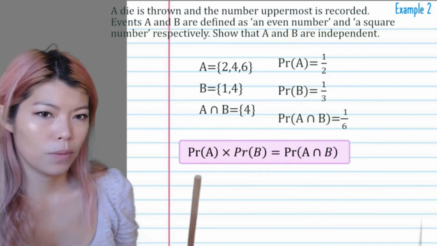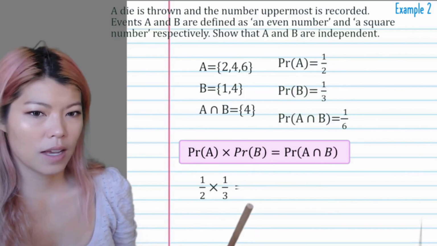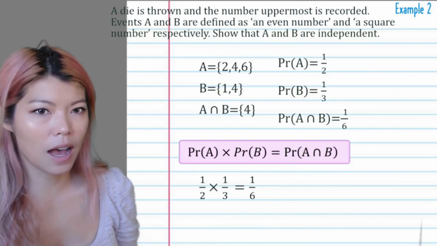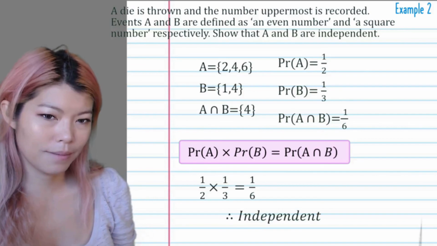So now we do the multiplication. A times B gives us 1 over 6. So they are passing this, or in other words, yes, they are independent.